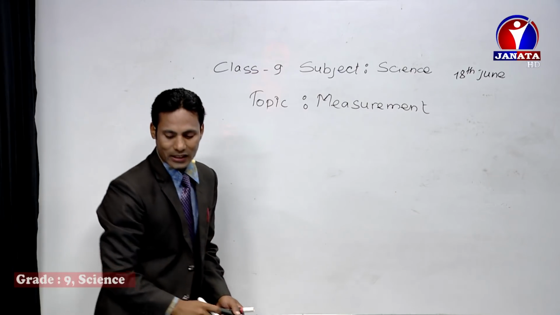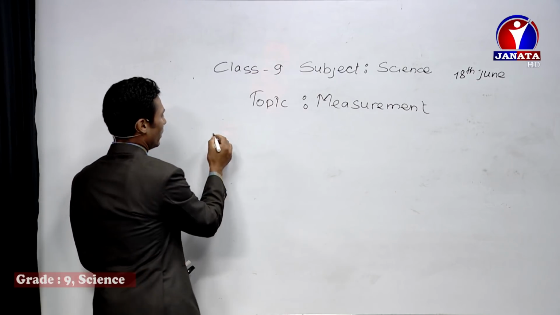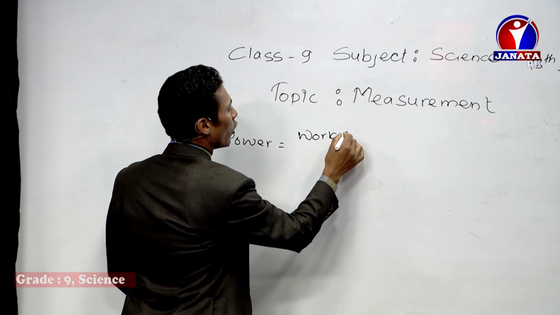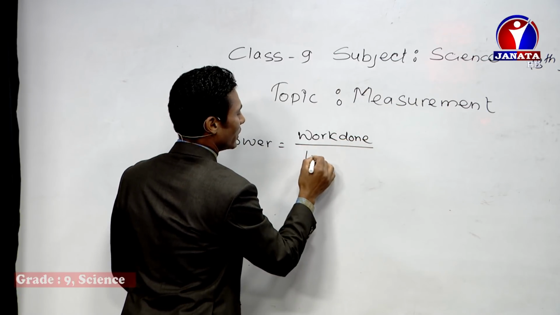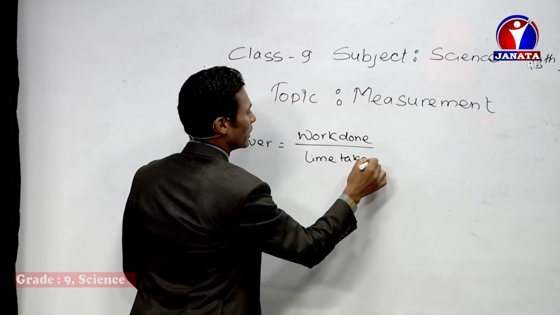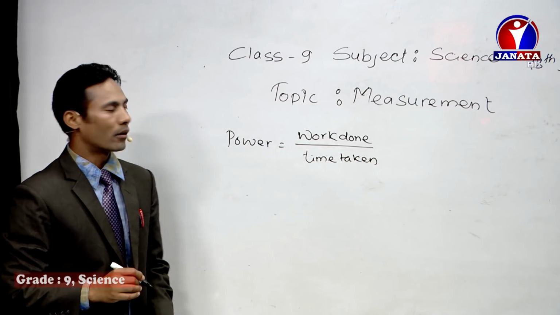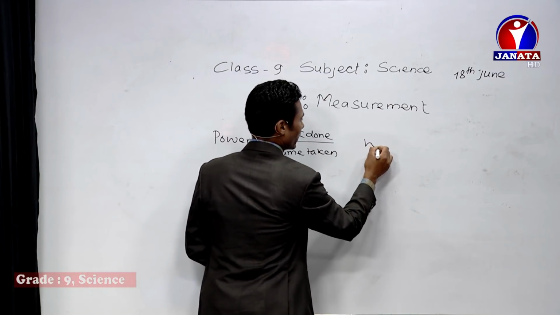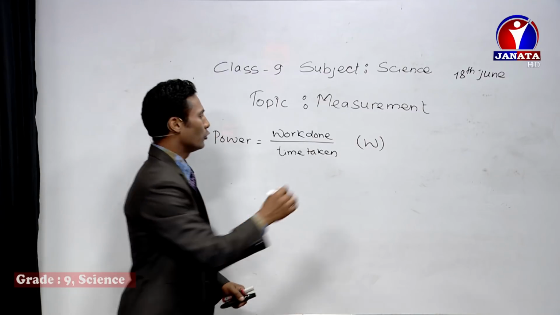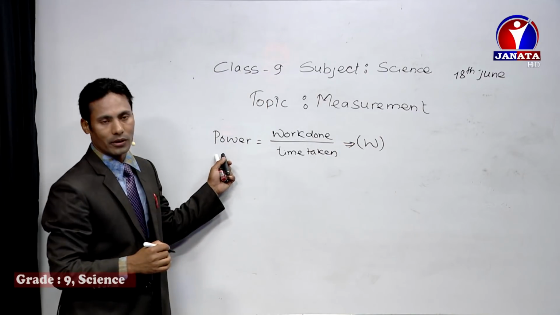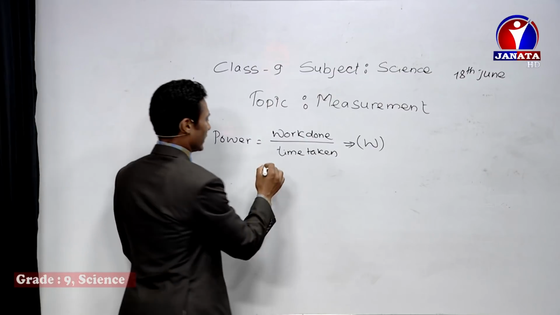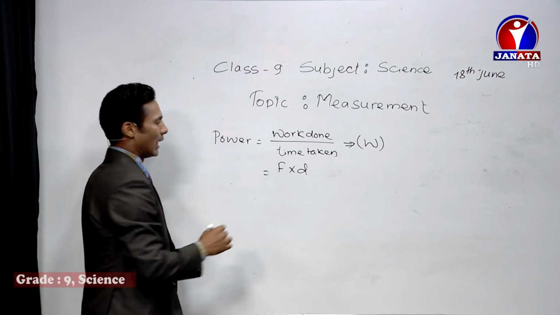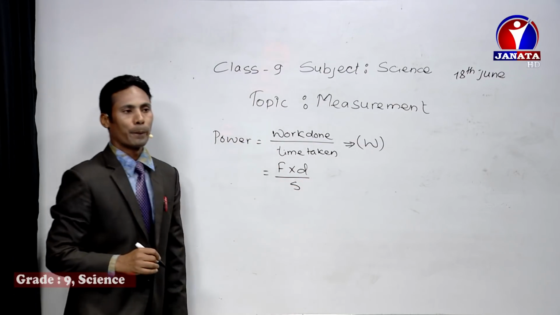So one more we have is power, and the power formula is power equals work done by time taken. This is the formula for the power, right? And the unit of power, we will write down, is W. That is the unit of power, right? So work done, we can calculate by force into displacement, and the time is in seconds, right?